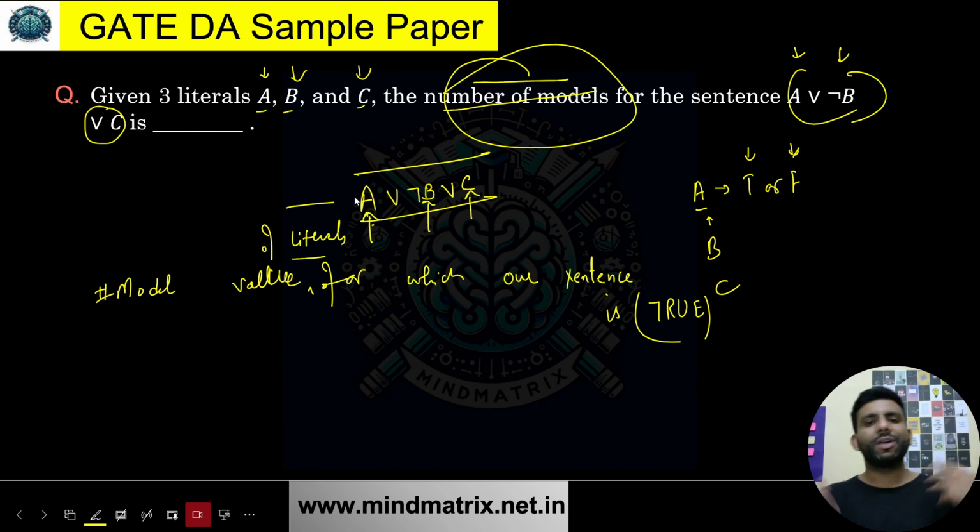So just tell me how many models can there be. The number of models will depend upon the number of values A, B, C can have such that the entire sentence becomes true. That will become my model.